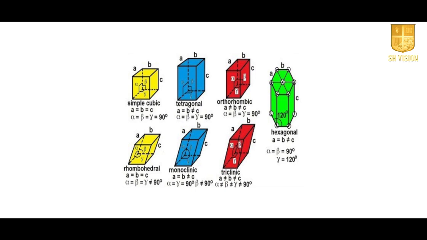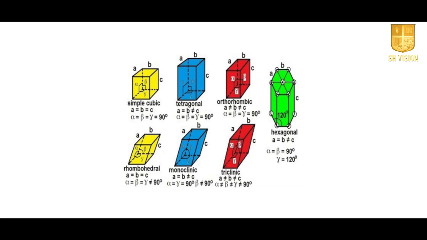In hexagonal, a equals b but not equal to c, and alpha equals beta equals 90 degrees, and gamma equals 120 degrees.